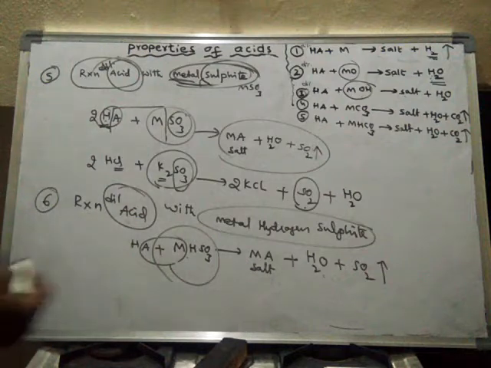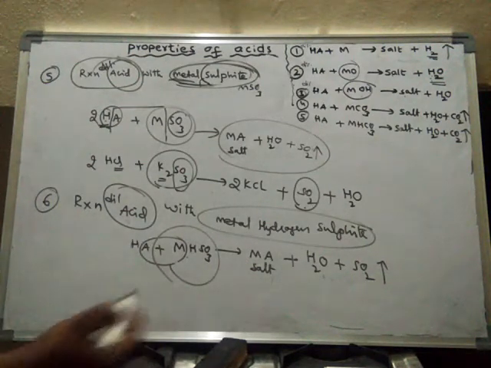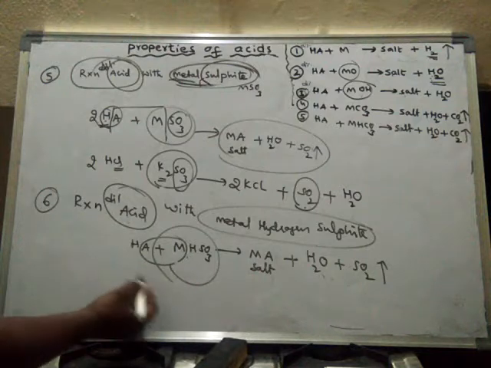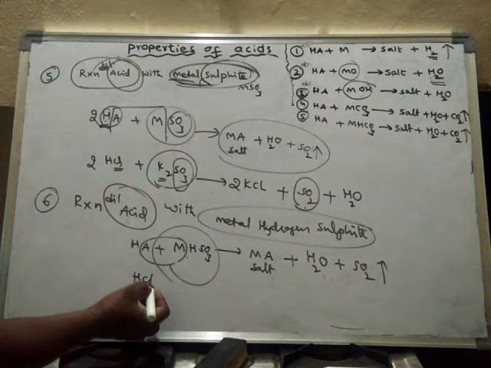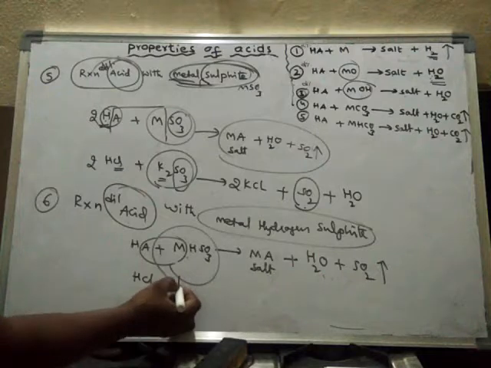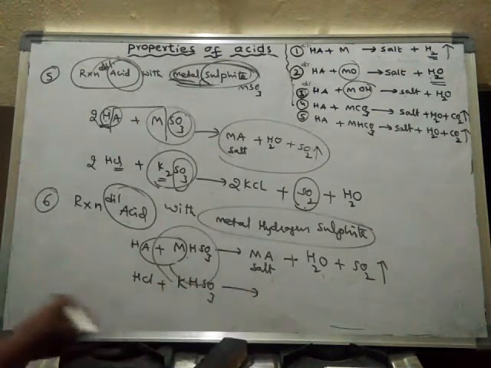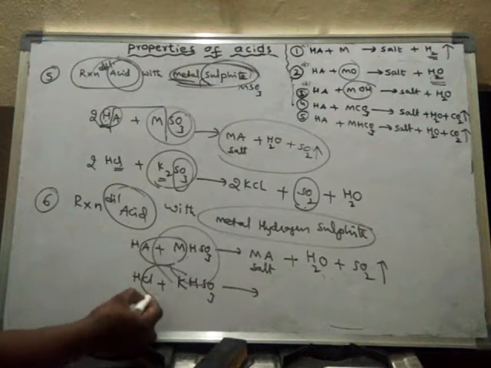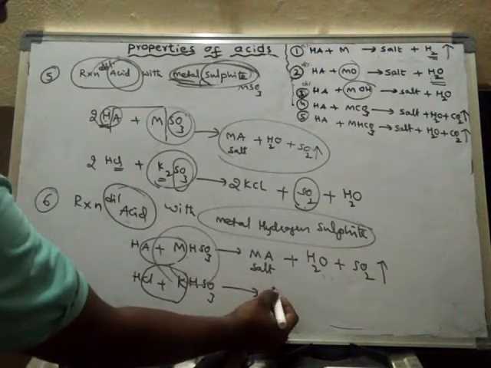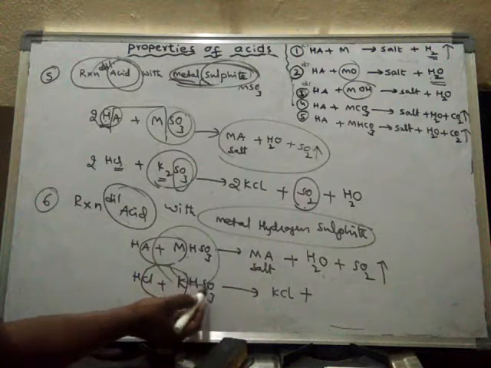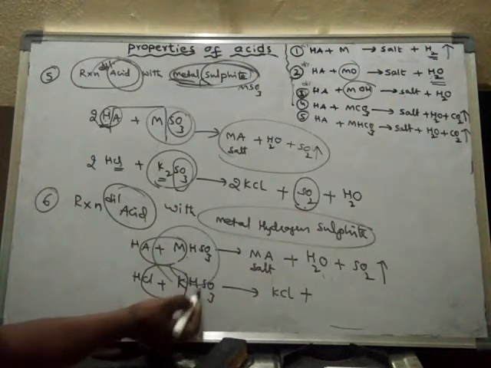So like this, we may discuss the metal bisulfites. For example, take HCl plus KHSO3. Okay, what does it form? Potassium chloride plus SO2 is formed, and one oxygen is there.